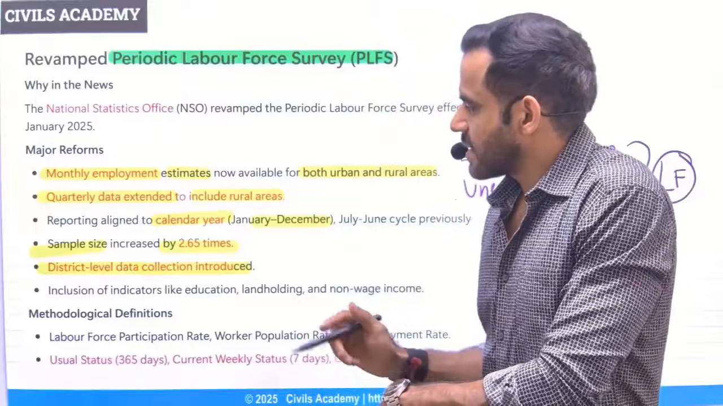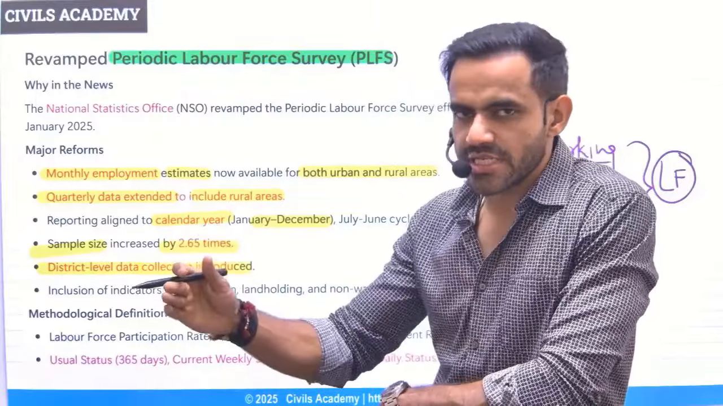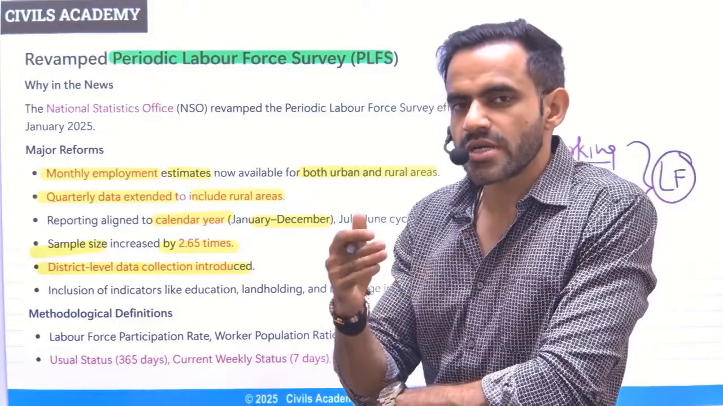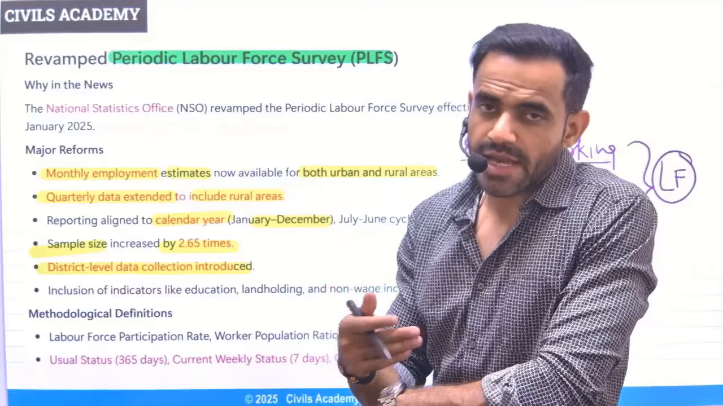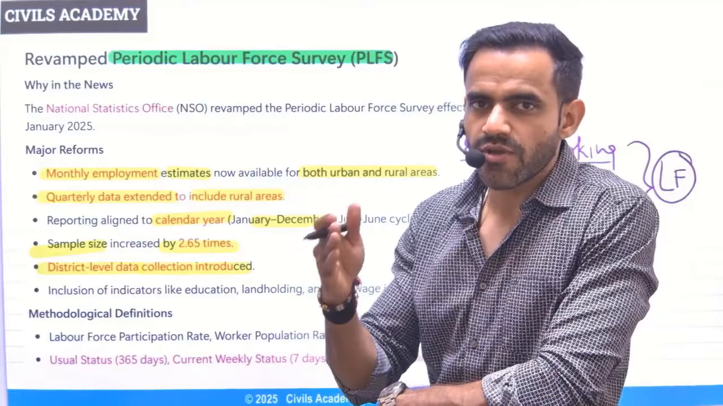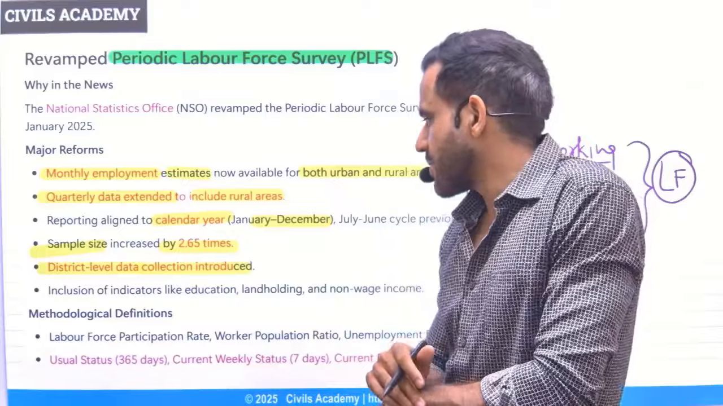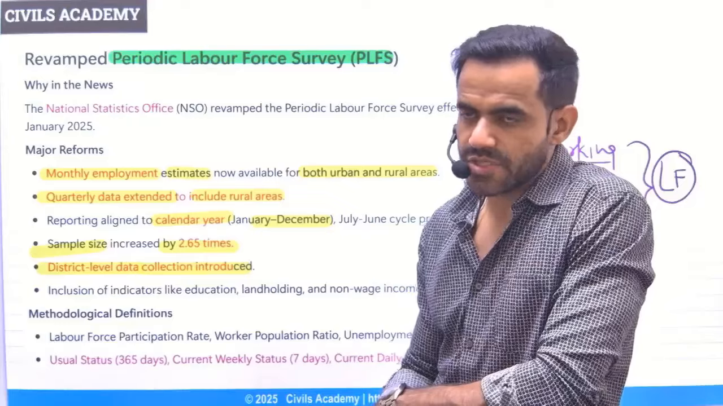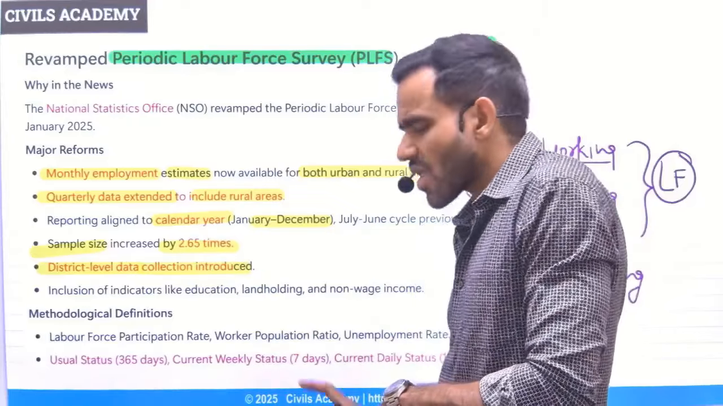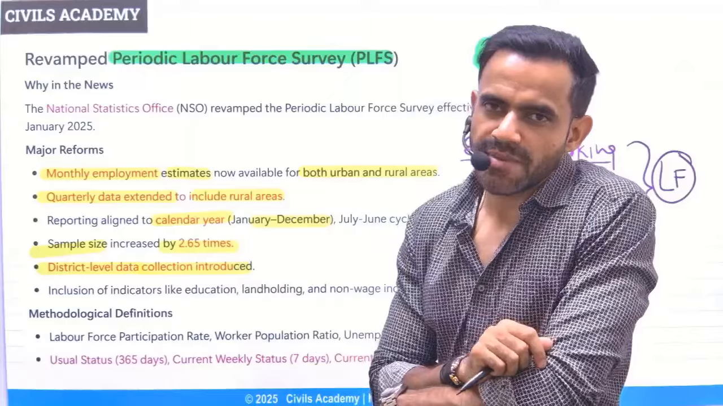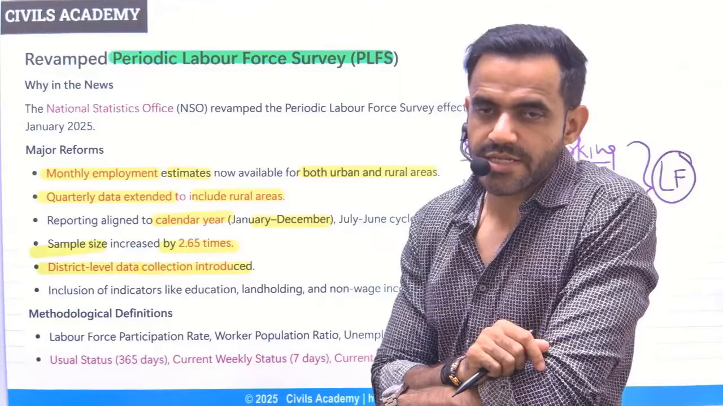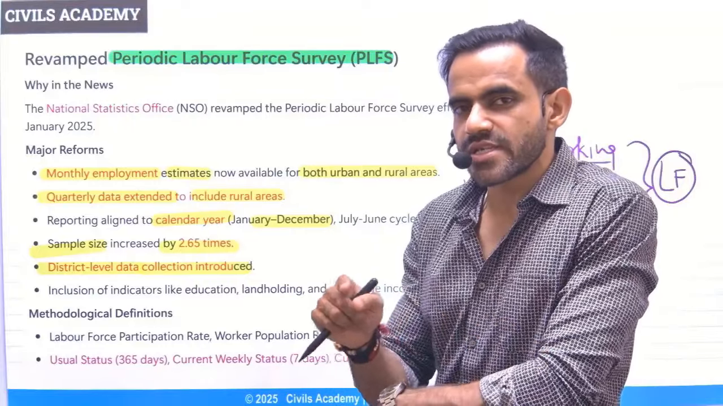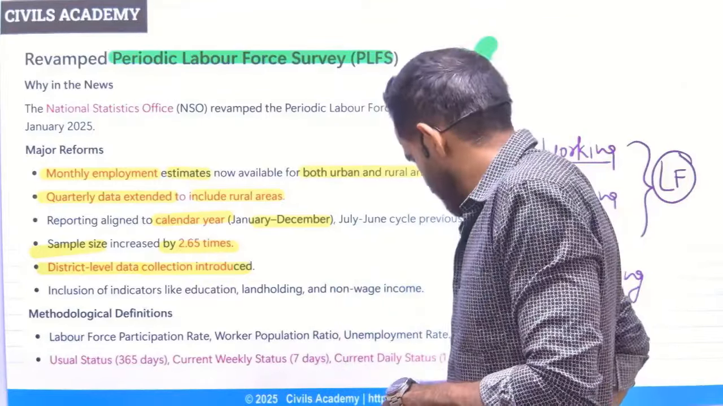Third thing is that the calendar year or the duration has been changed. Previously, it used to collect data from the period of 1st of July to 30th of June. Now it will be collecting data from the reference period of 1st January to 31st December. Okay, and the sample size has been increased to 2.65 times. So these are certain changes. One more thing, examiner can set a trap that Periodic Labour Force Survey is conducted by Ministry of Labor and Employment. No, it is by the Ministry of Statistics and Program Implementation.